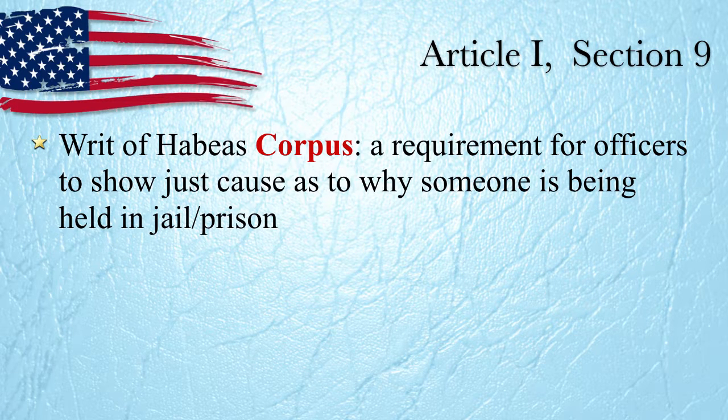We're almost done here. But the writ of habeas corpus. All right, a writ of habeas corpus. Corpus meaning corpse or body, habeas basically referring to producing that body. What this says is, if a police officer is going to put you in jail, they have to show just cause. They have to show proof or evidence of why they're keeping you in jail. And if they don't have any evidence, they can't keep you in jail.